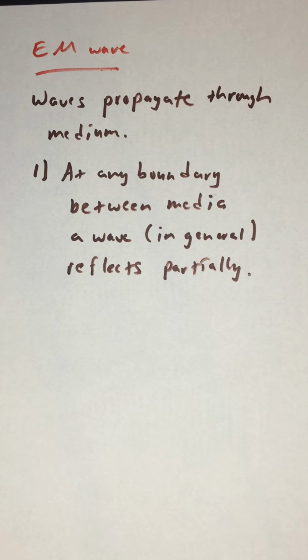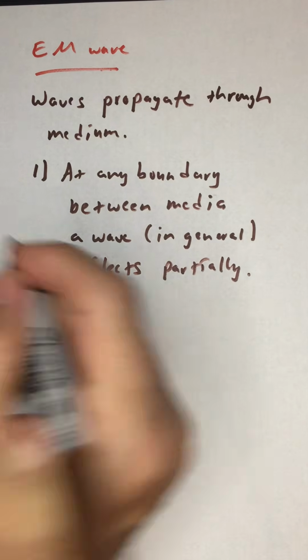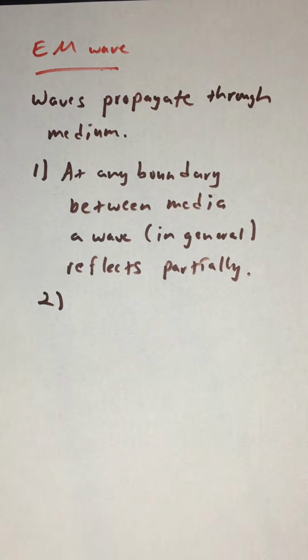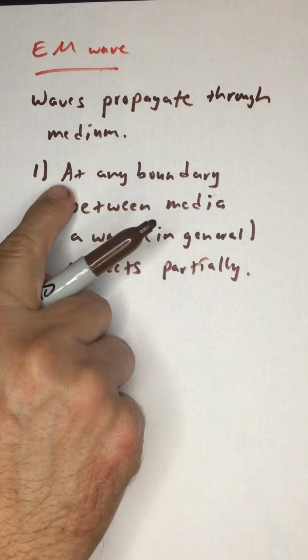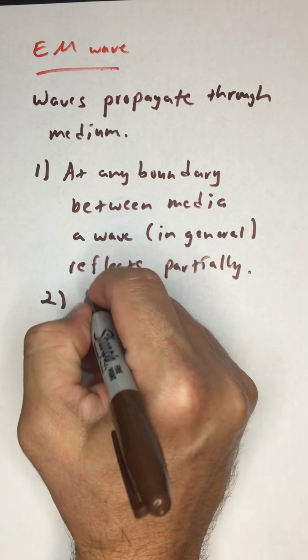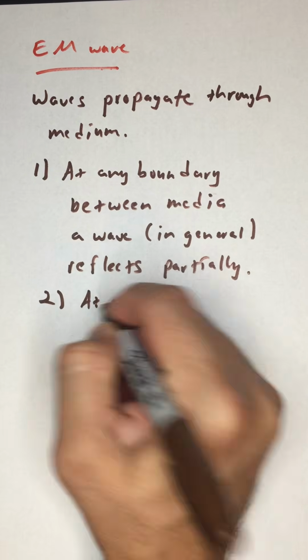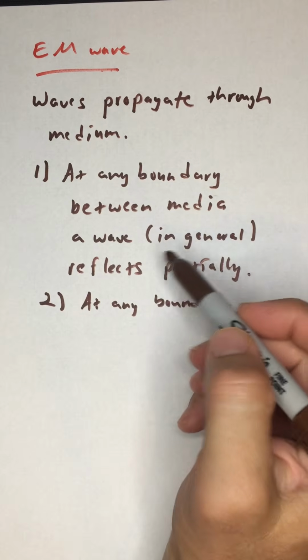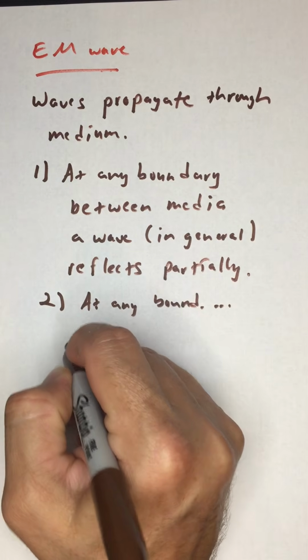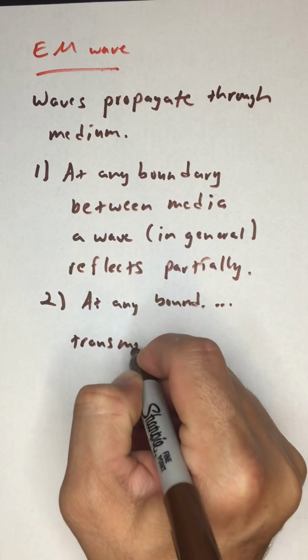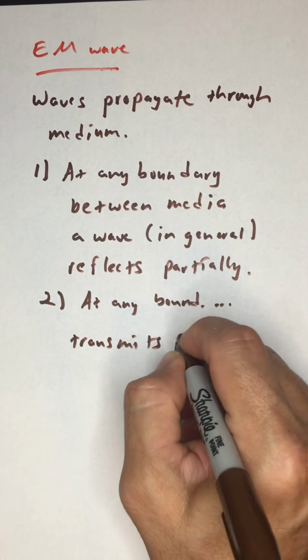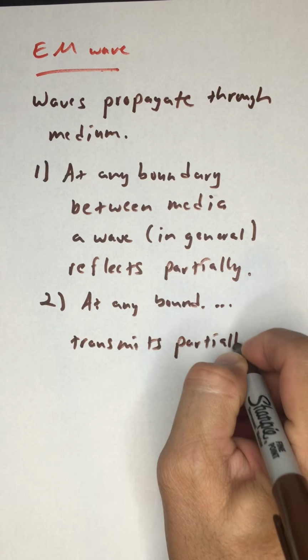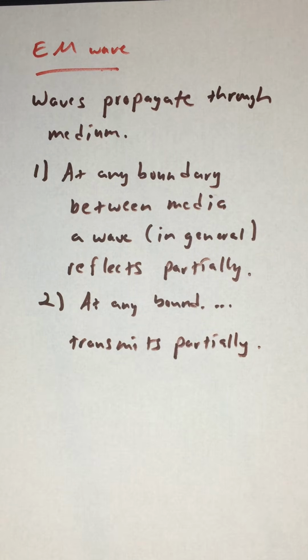Now, when I say in general, that means that there are some exceptions to this. But number 2, I'm going to say the same thing. At any boundary between media, a wave in general transmits partially. That means that part of the wave passes into the new medium.